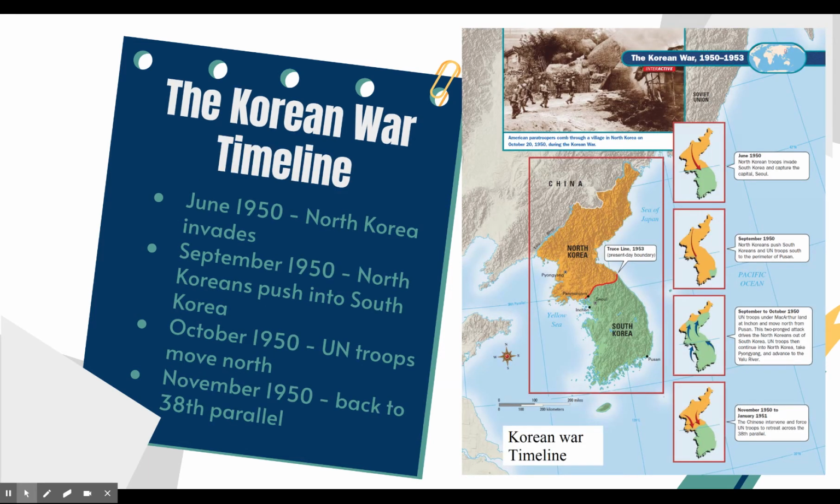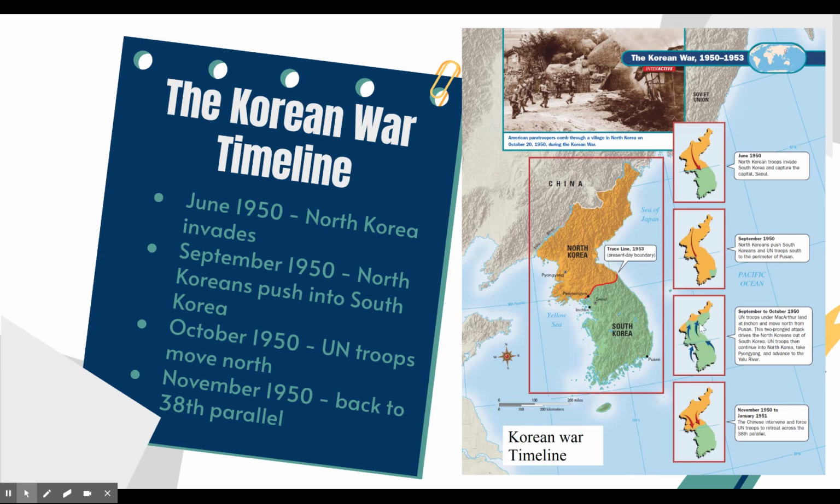The Korean War timeline. So this kind of shows you how the war starts, where the battles are happening. So Korea was split here at the 38th parallel, North Korea, South Korea. So in 1950, the North Korean troops are going to invade South Korea. By September of 1950, they've pushed all the way down, almost kind of taking over all of South Korea. But then the UN police action arrives with support from the US. They're able to push the North Koreans all the way back across the 38th parallel.